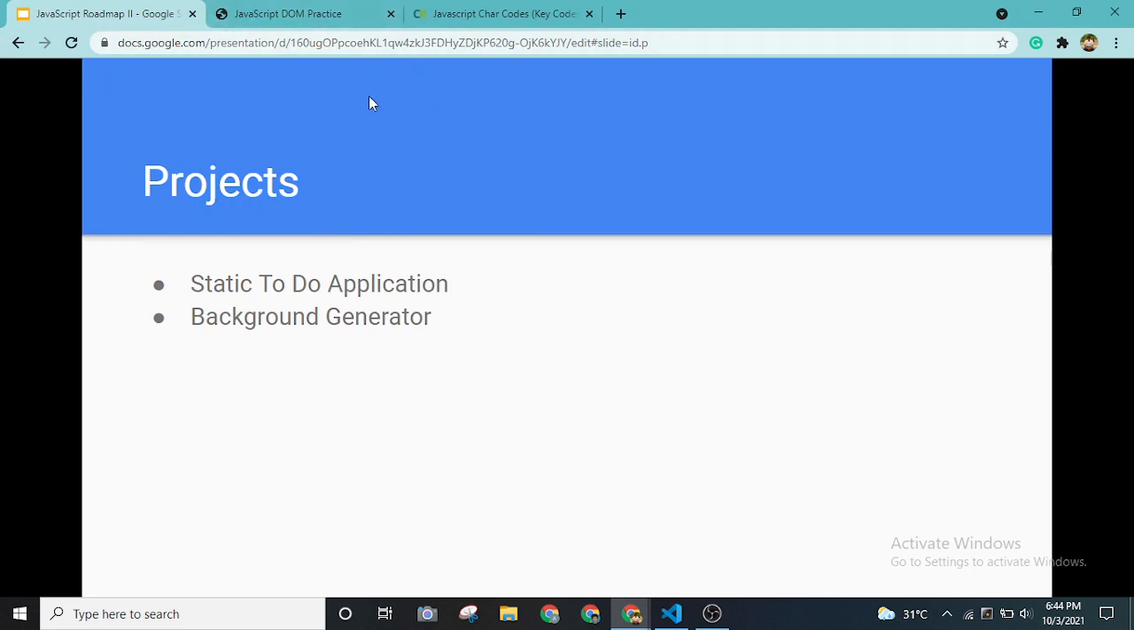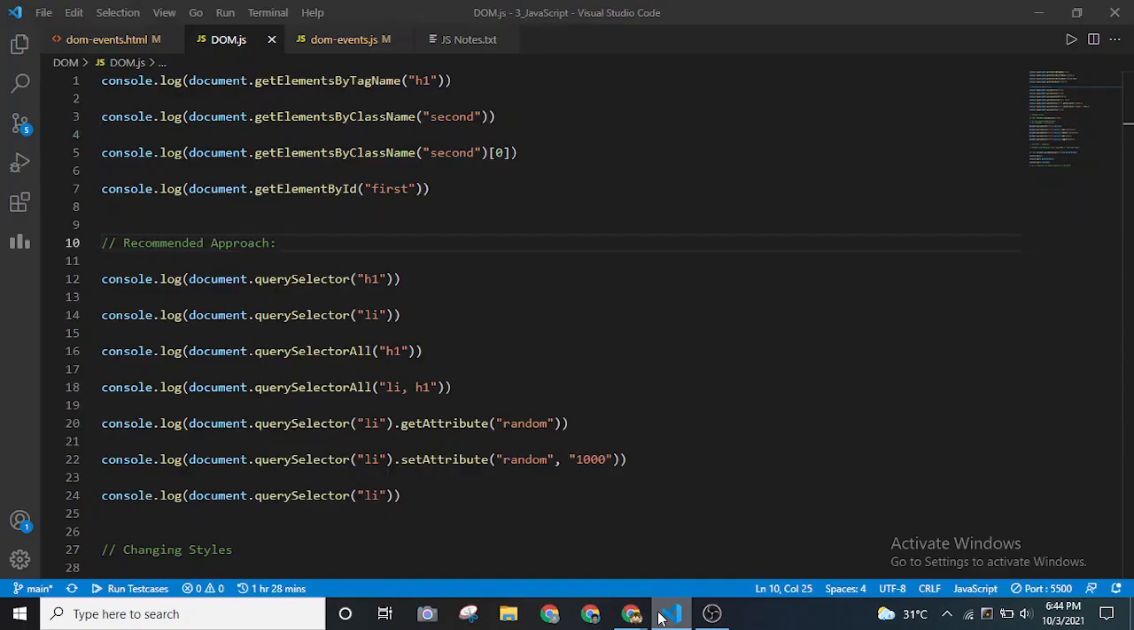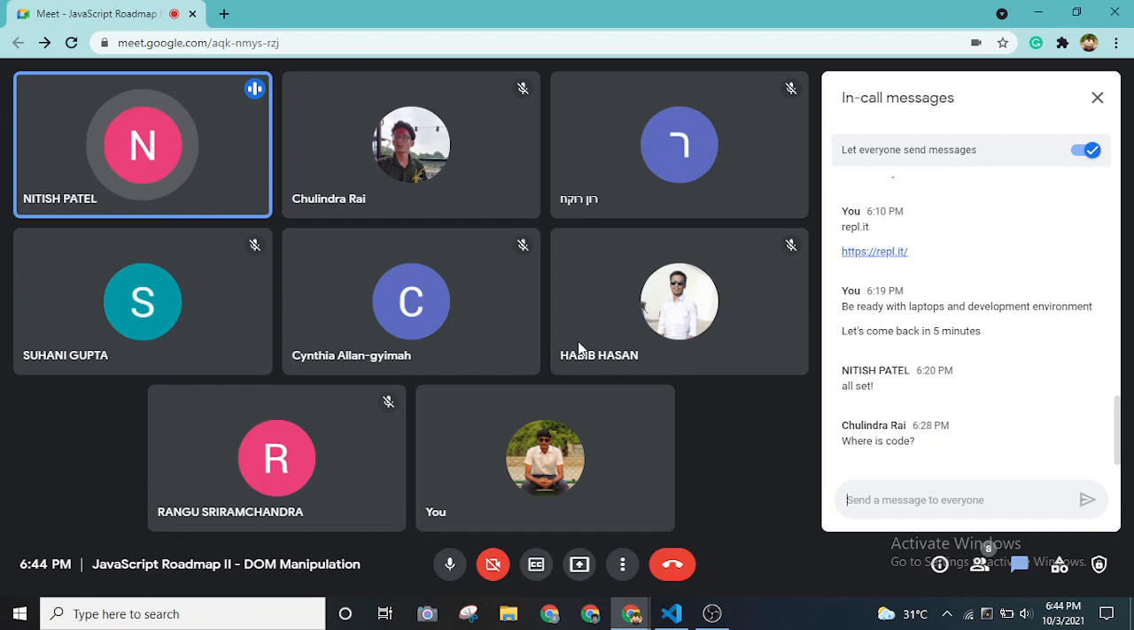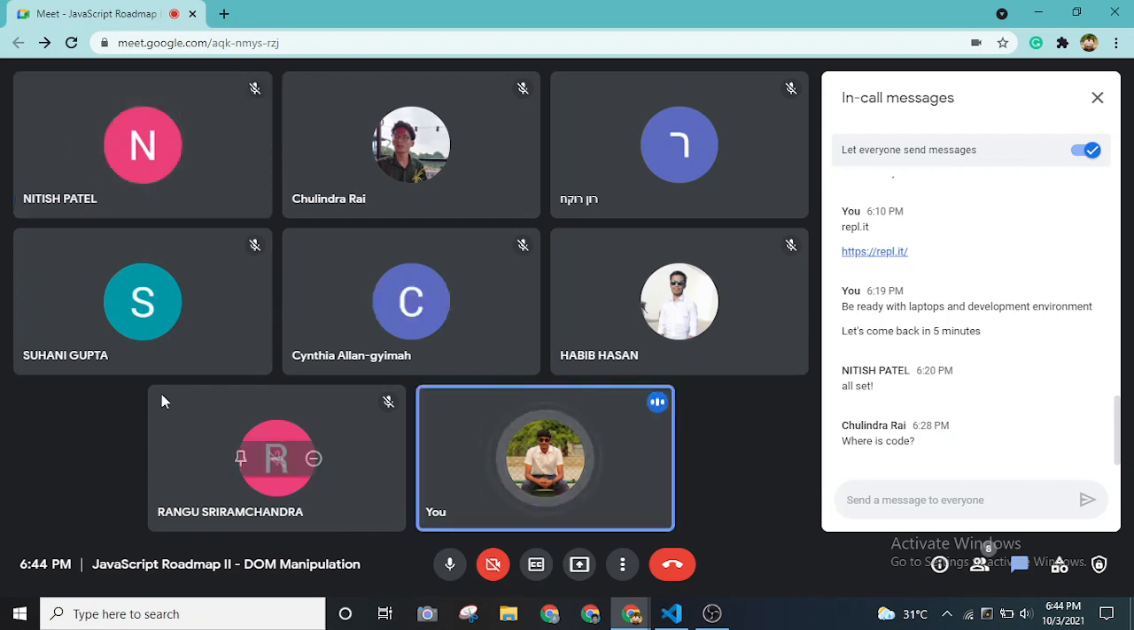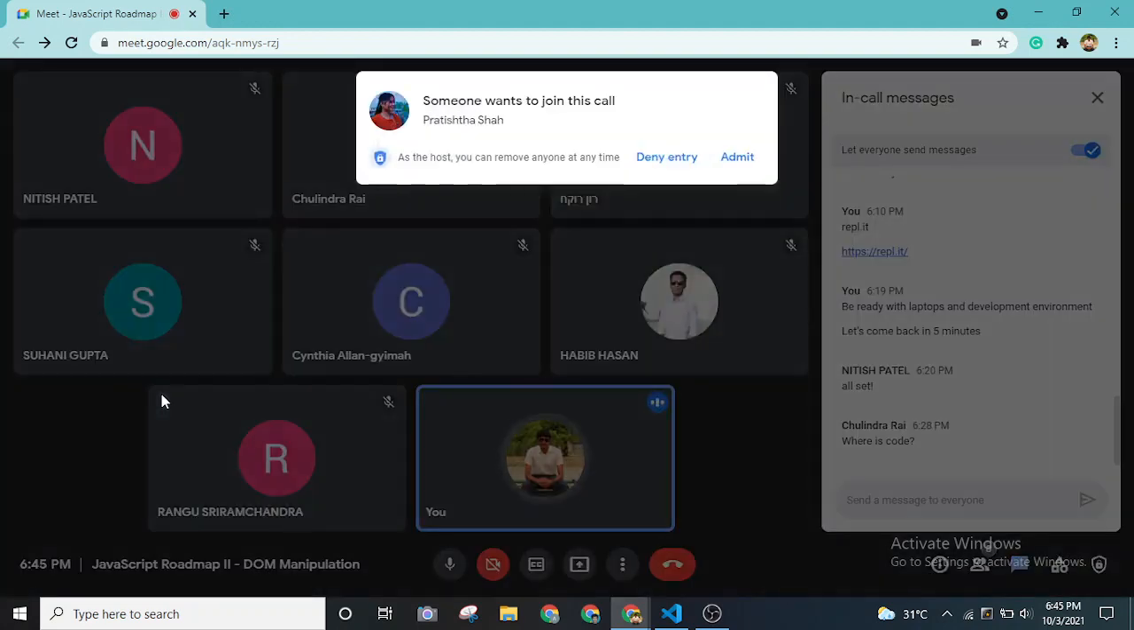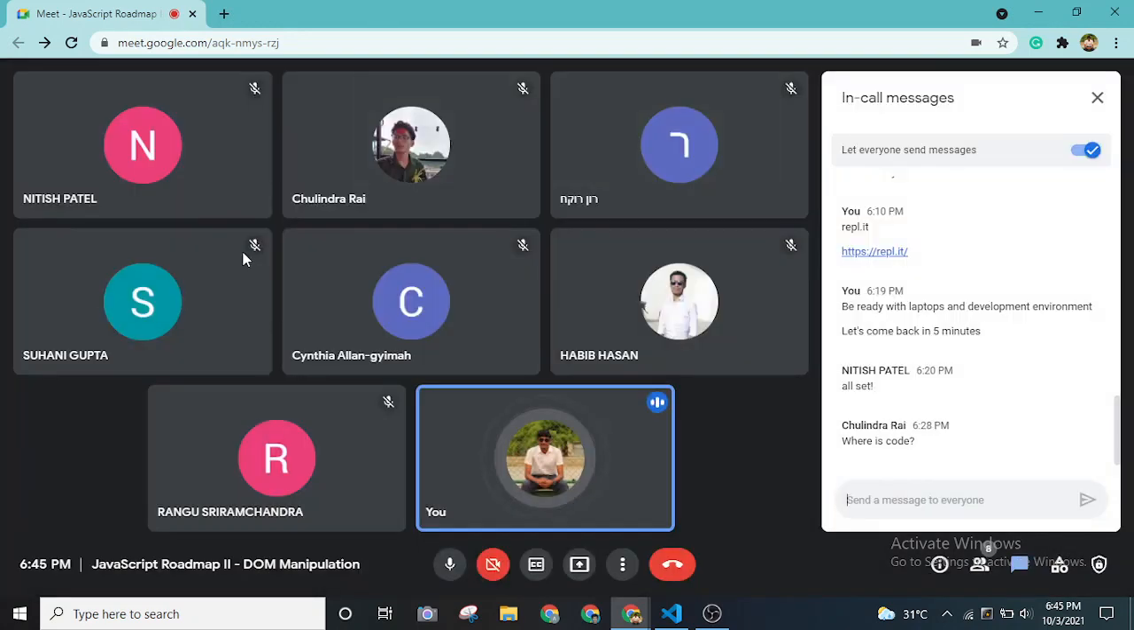Bro, can we change the options that you have inputted, like in the to-do list, or is it permanent? Okay, so you are asking about the project, right? In our project, we'll be adding new elements, but being able to change them will be more complex. We need more JavaScript concepts for that. We can do it in future events as well, but as of now, today we'll be adding new elements.